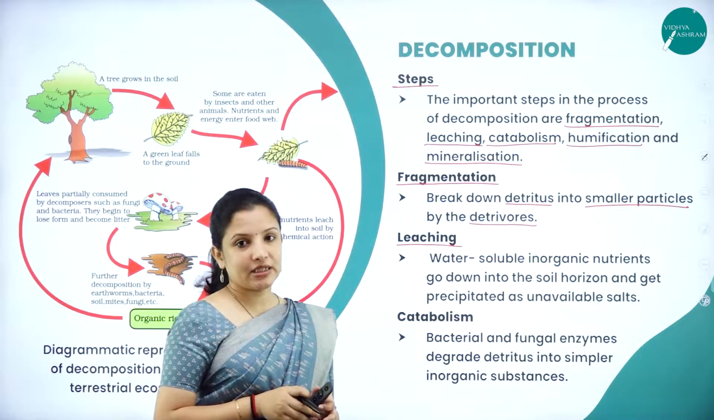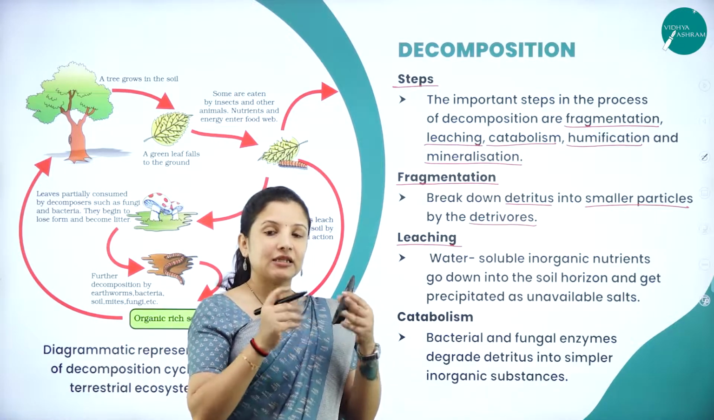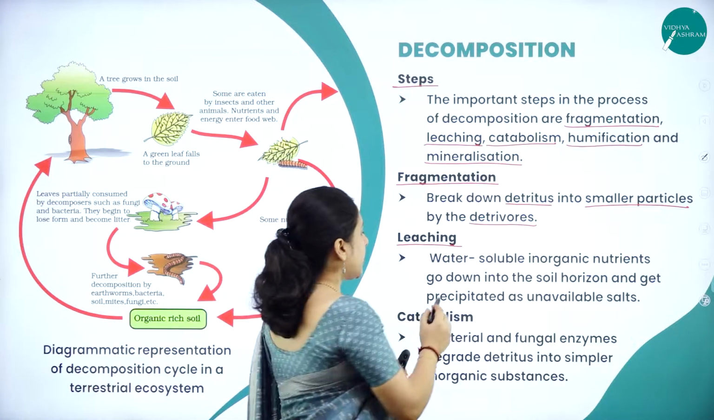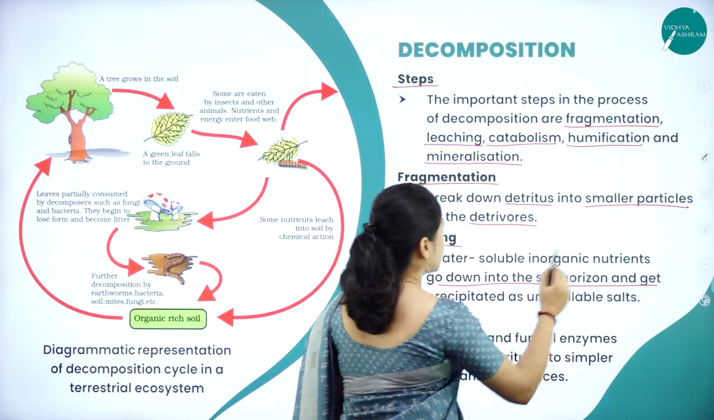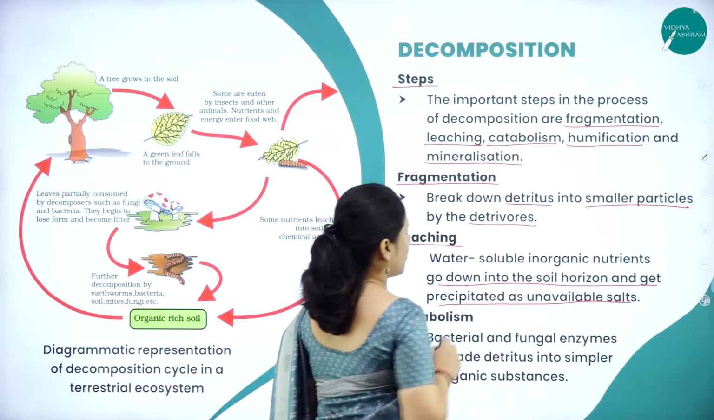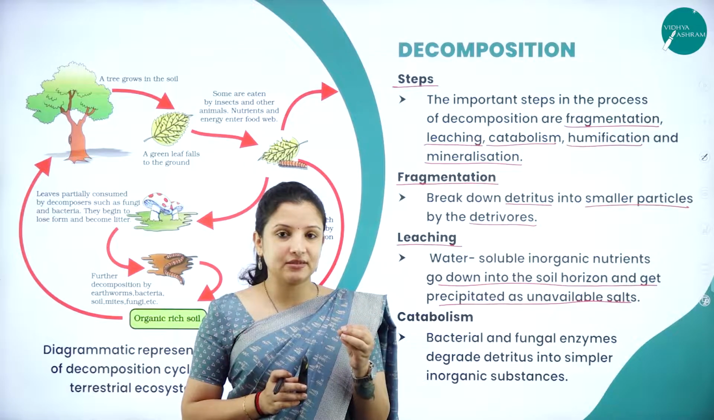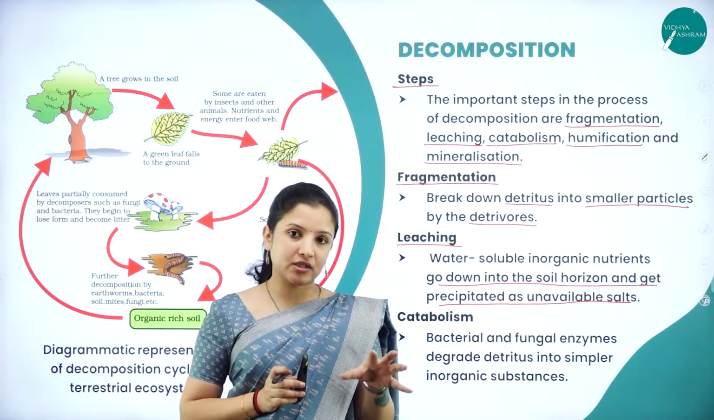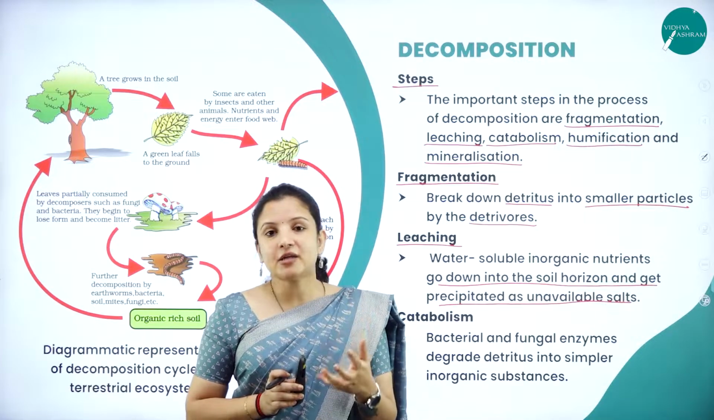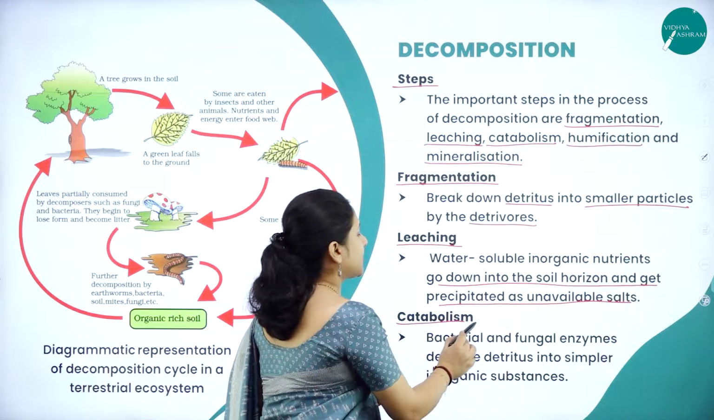So, what happens in leaching? Here, water-soluble inorganic nutrients present in the fragmented materials go down into the soil horizon and get precipitated as unavailable salts. So, whatever water-soluble substances were present in the detritus, which was broken down into fragments, will seep through the soil, and that process is called leaching. After leaching, the next step is catabolism.